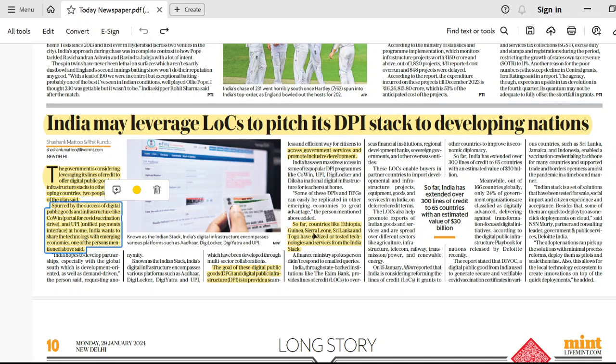And इसमें बताया भी हुआ है that countries like Ethiopia, Guinea, Sierra Leone, Sri Lanka and Togo have utilized or tested technologies and services from the India Stack, right? So this is very important. Again, why is this important? Because it is talking about globalization, right? First, it is the part of globalization where we are transferring the technology to other developing nations, right? And it is also talking about global collaboration, and obviously it is also talking about the technology. Okay, so it is very, very important for us.